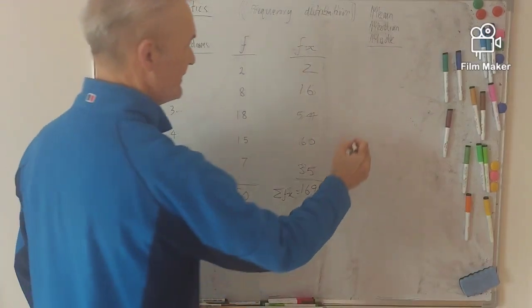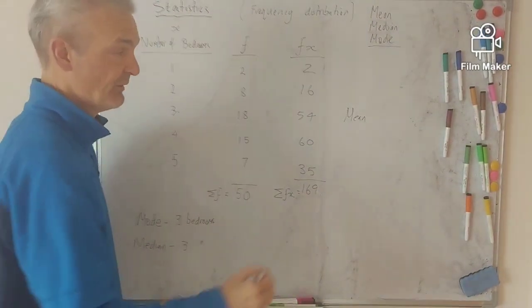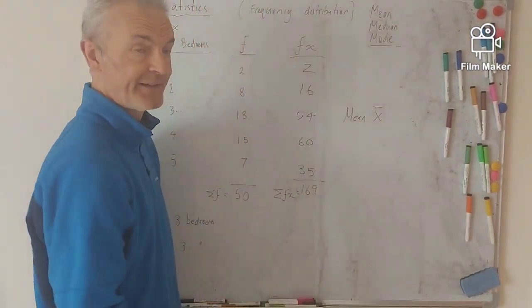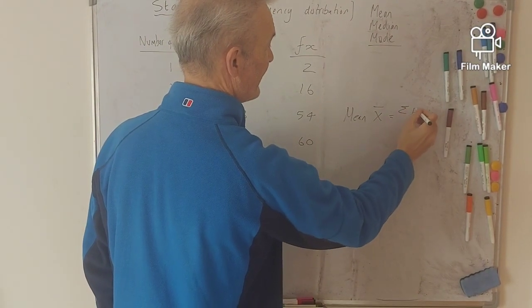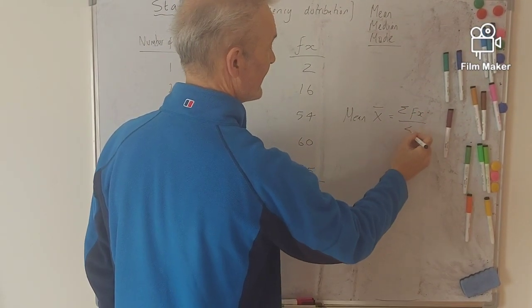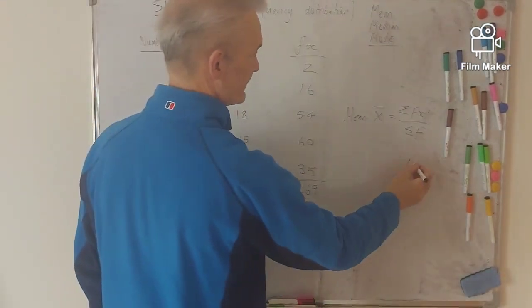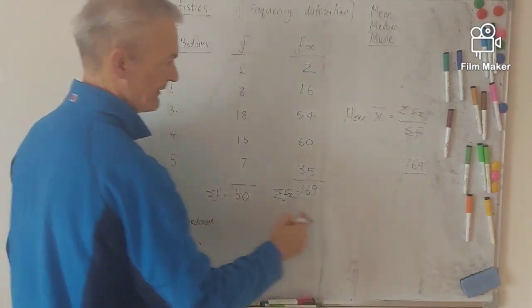Now the mean for a frequency distribution, remember x with a bar over it is the mean. We find it by doing sigma fx over sigma f. So sigma fx is this, and sigma f is this.